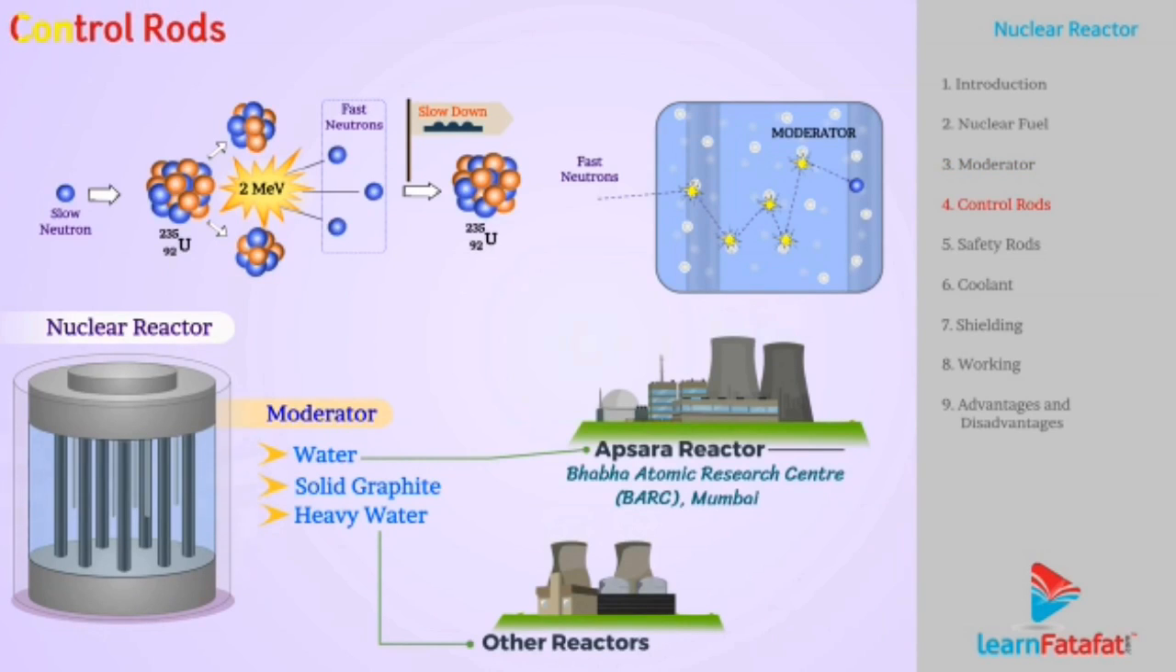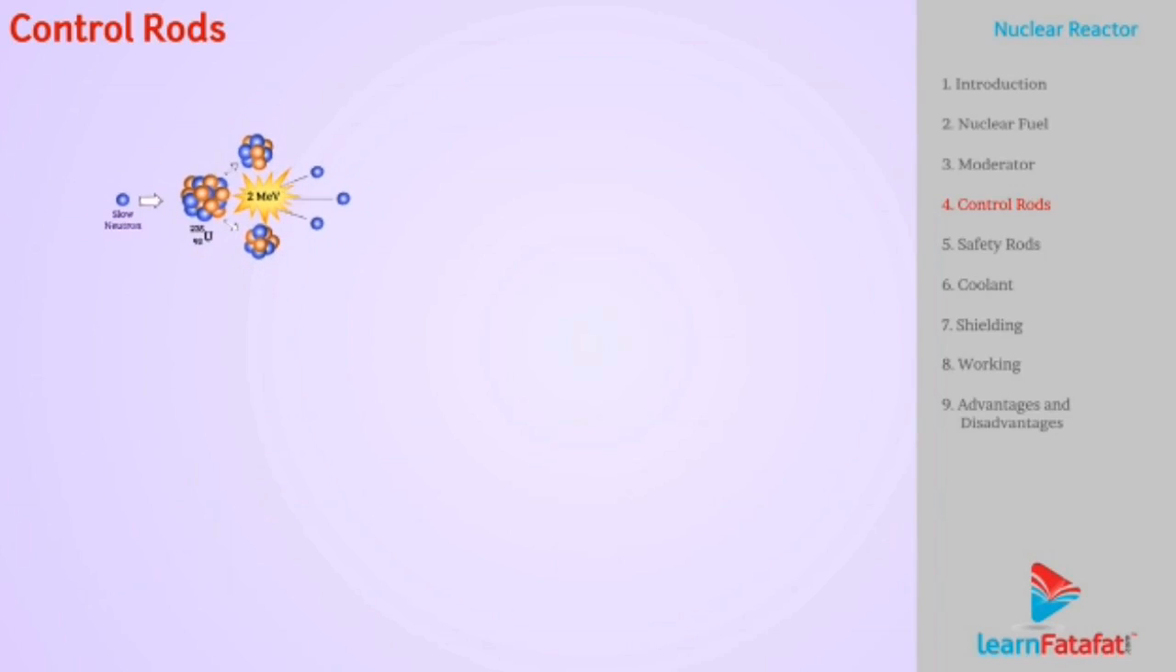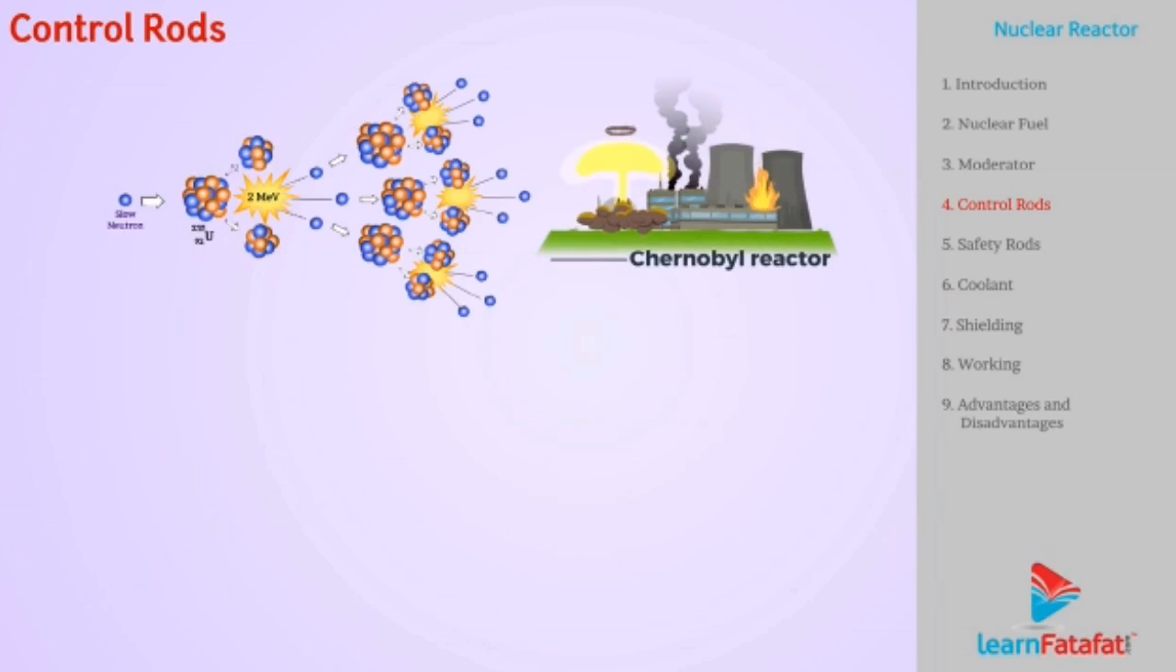Control rods. Nuclear reaction, if not controlled, may lead to explosion. The catastrophe that happened in Chernobyl reactor in Ukraine in the year 1986 reminds us the necessity of having control on the nuclear fission reaction.